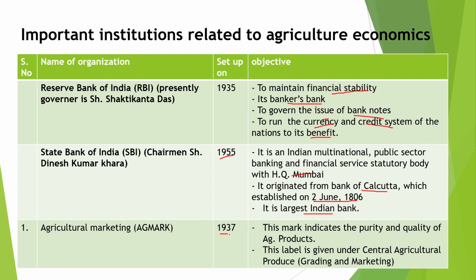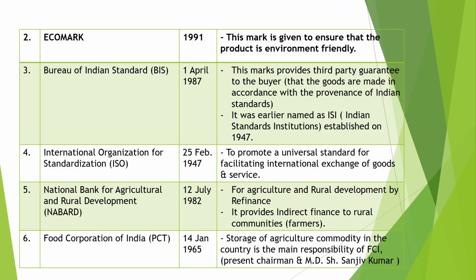Next is Agriculture Marketing or AgMark. It was established in 1937. This mark indicates the purity and quality of agricultural products. This label is given under the Central Agricultural Produce Grading and Marketing. Next is EcoMark. In 1991, this mark was introduced to ensure that the product is environment friendly.